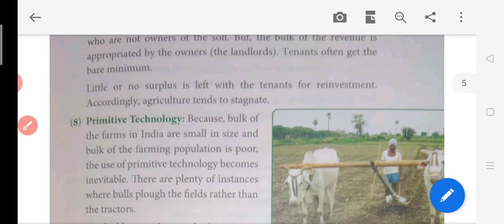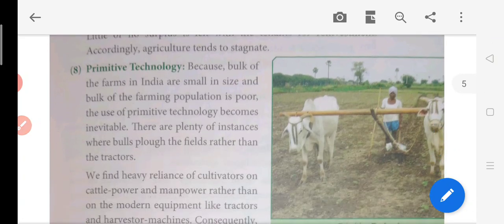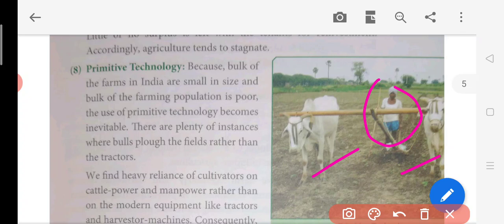Now primitive means old technology. As you can see in this picture, this man is farming with the help of bulls. This is not the latest technology. This is outdated technology actually. So, primitive is outdated technology.